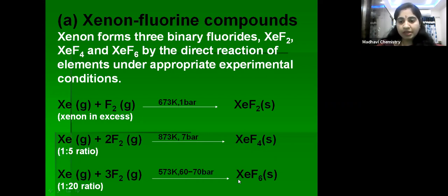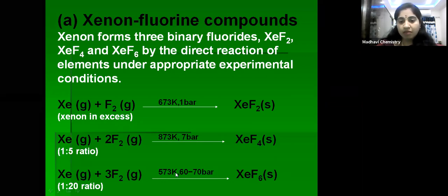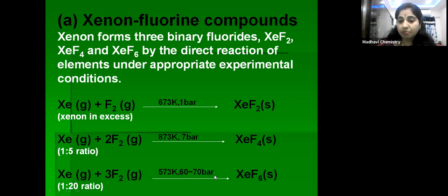And how to prepare xenon hexafluoride? If you consider xenon and fluorine in 1:20 ratio, at a temperature of 573 Kelvin and 60 to 70 bar pressure, under these conditions xenon and fluorine combine in 1:20 ratio and give xenon hexafluoride. So it is very easy to prepare.